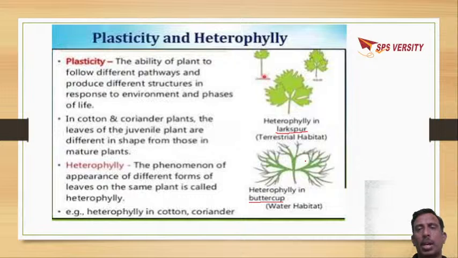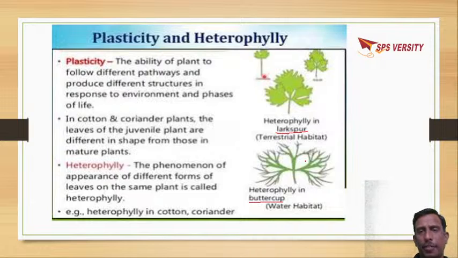Like this, in some plants, leaves are modified into tendrils. Not only leaf, even buds, axillary buds, terminal buds are modified into tendrils. In some plants, they are modified into thorns. Like you can see phylloclade, phyllodes. Like this, you can see many modifications in plants, which is also called plasticity. It depends on the life cycle and the environment in which they are living.